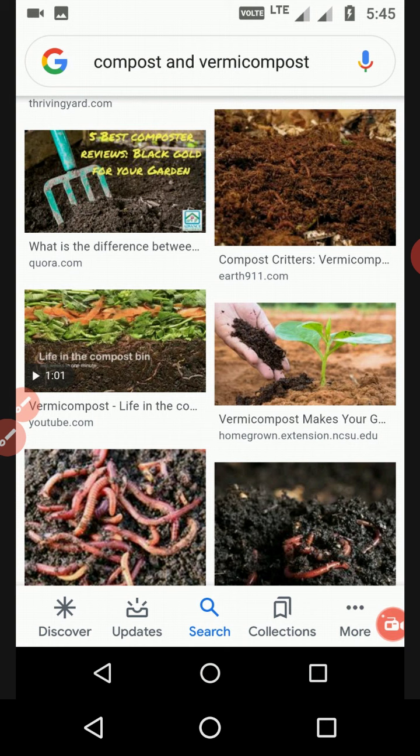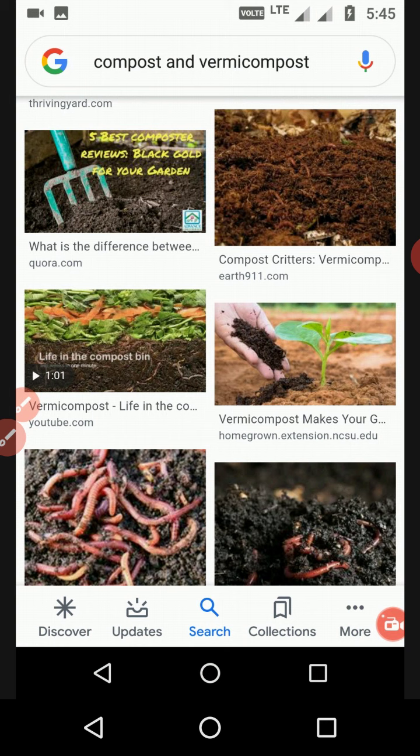So earthworms increase their number in the area, and they take all the organic component from the soil with the organic waste material, and after excretion they give the best fertile organic material, and this organic material is collected and converted into vermicompost. So earthworms are very useful to prepare vermicompost.